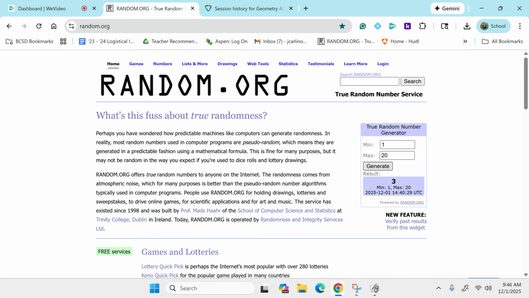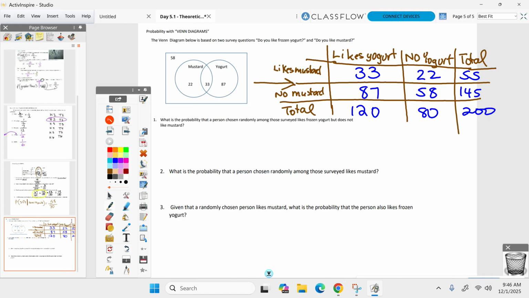All right, who's up on the clock here first? Brady, ready, big dog? Your table good? 200 total people. All right, Brady. So we know it's out of 200. How many like frozen yogurt but do not like mustard according to the table? 87 out of the 200 people. Good start. Easier to read a table. Now, could he have gotten that from the Venn diagram? Yeah, you sure could have, but I like looking at the table much better, and probably you will too.